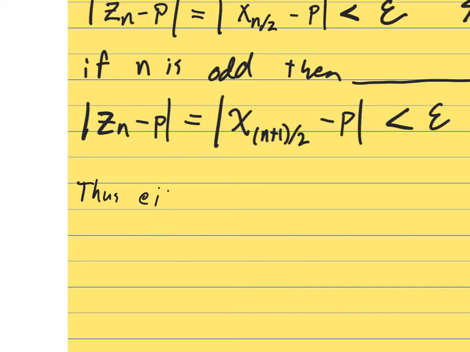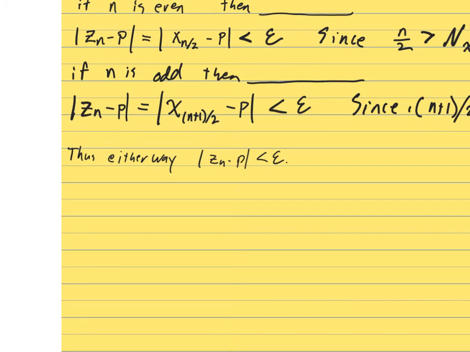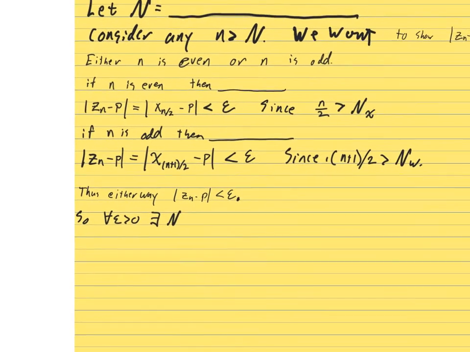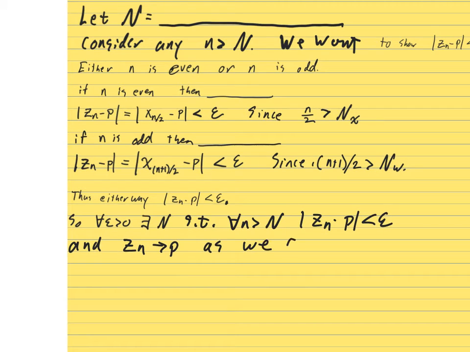Thus, either way, the absolute value of z_n minus p is less than epsilon. So, for all epsilon greater than 0, we conclude that there exists a choice of big N, which we haven't really filled in yet, such that for all little n bigger than big N, the absolute value of z_n minus p is less than epsilon, and z_n converges to p as we claimed.